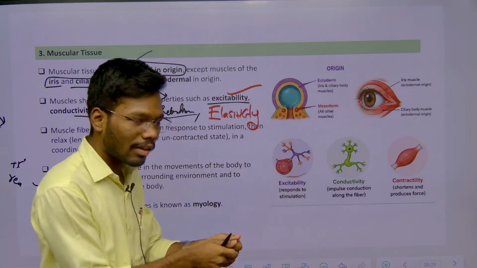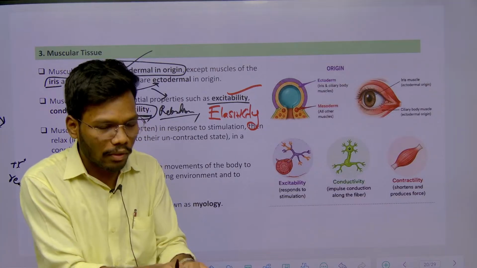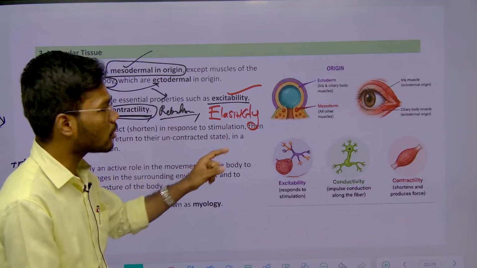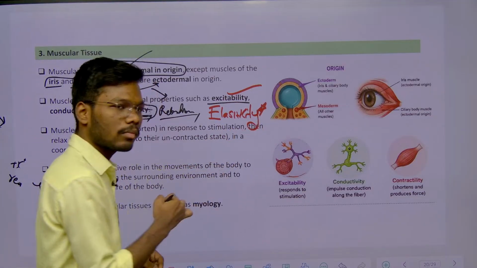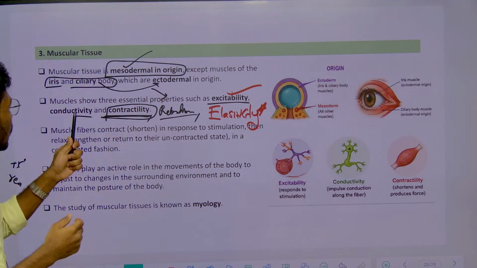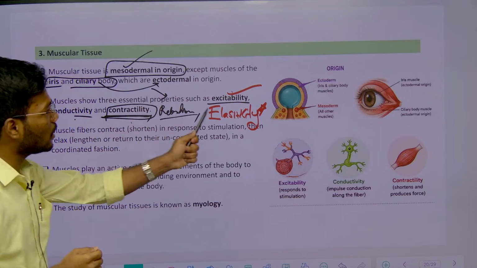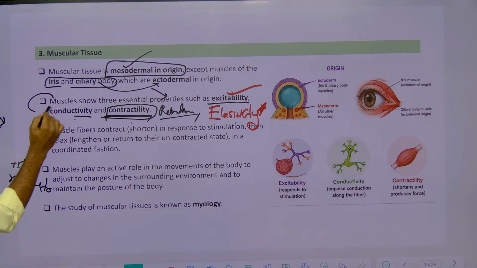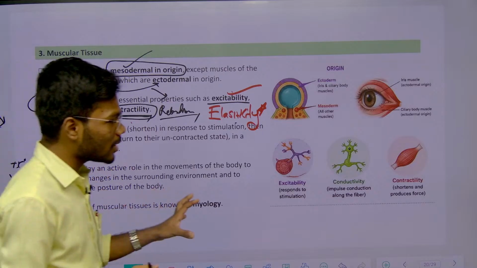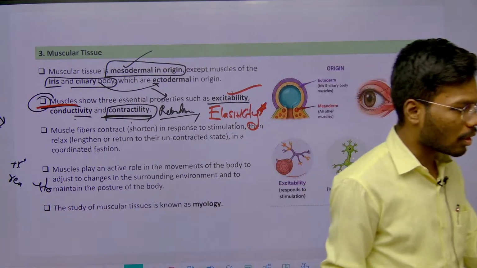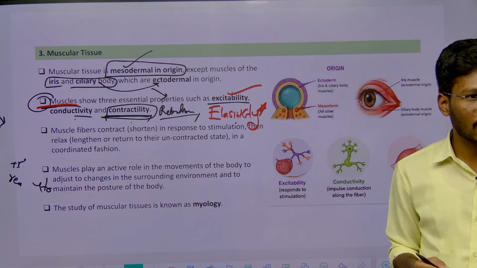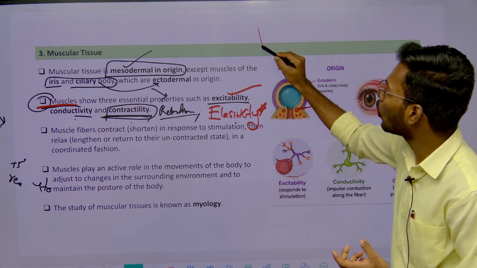Likewise, whenever the muscle gets contracted, it will come back to its original position. So that's called relaxation, and the word is elasticity. So excitability, conductivity, contractility, elasticity, these four properties are shown by what? Muscle only, right? The muscle structure, properties and mechanism of contraction, you will discuss in locomotion.